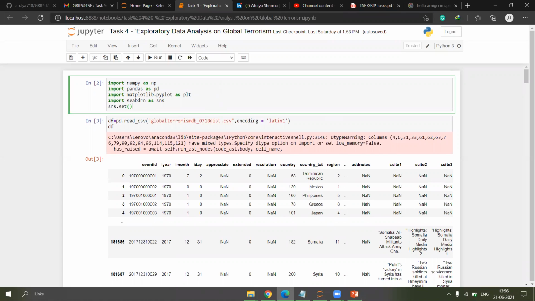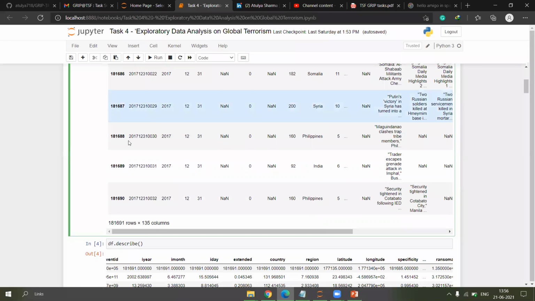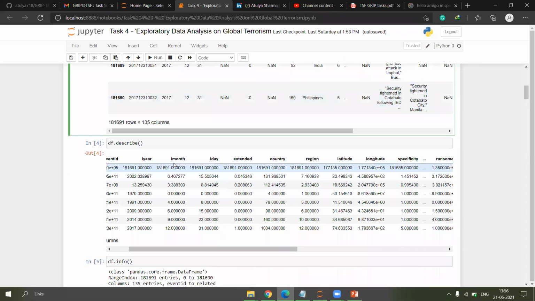I have started with importing important libraries and with loading data in the object named df. Here you can see the data set is quite big, which includes 181691 rows and 135 columns. I made descriptive statistics here to get the descriptive data.